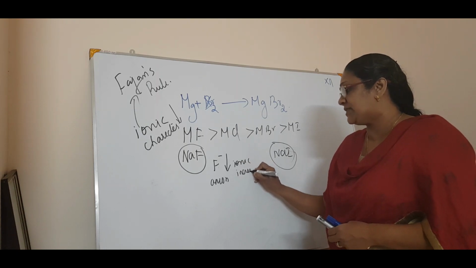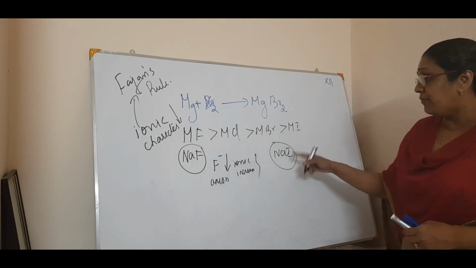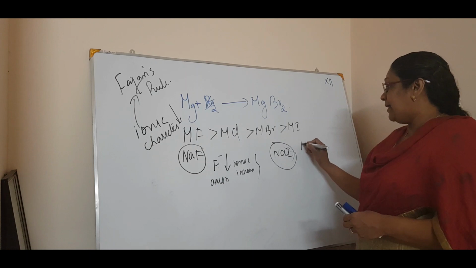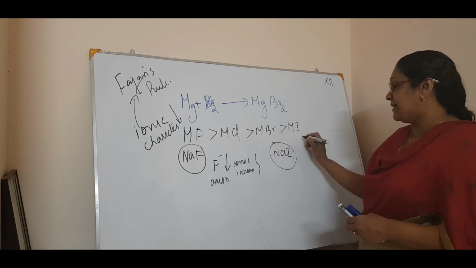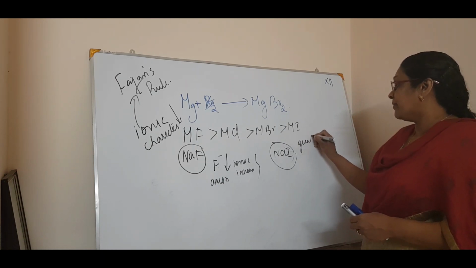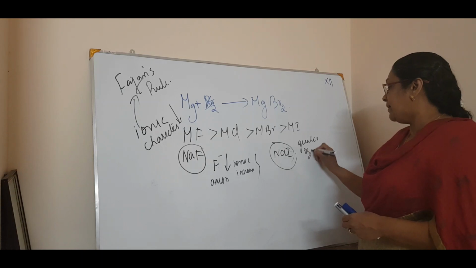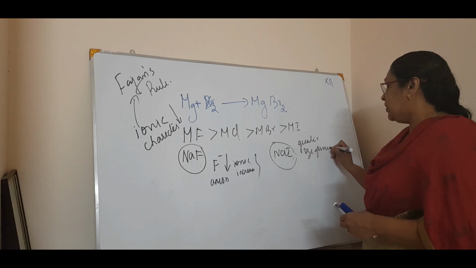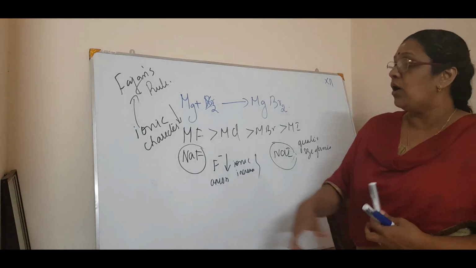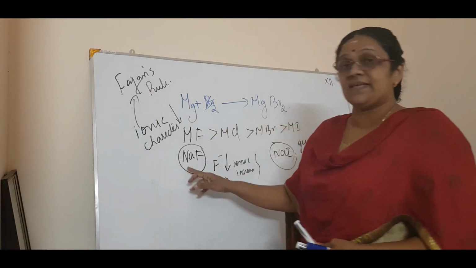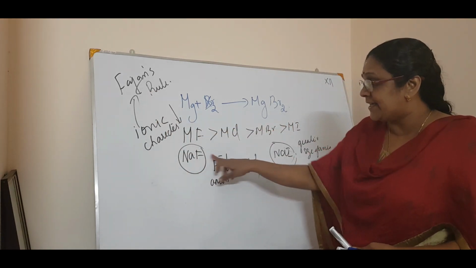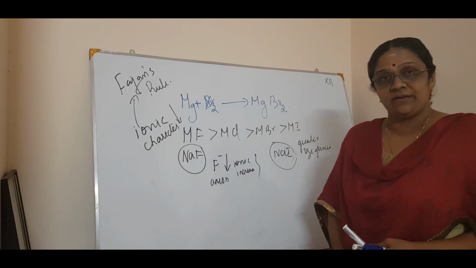That is what the Fajans rule says. Or we can say that the greater the size of the anion, such as I minus, the more the covalent character increases. So, according to the Fajans rule, the ionic character decreases from fluorine to iodine.